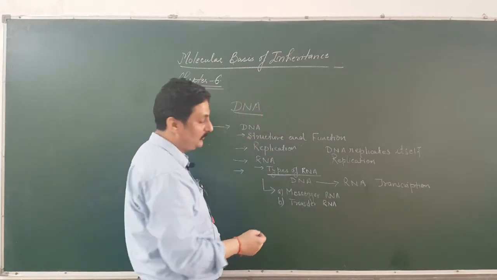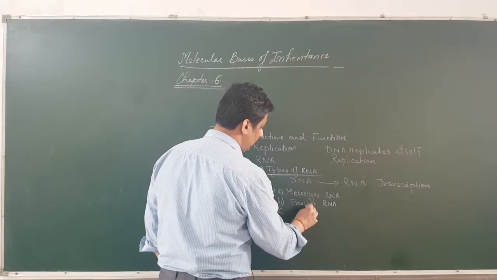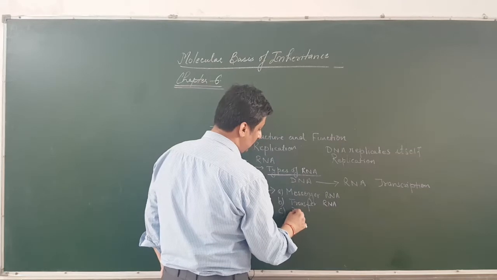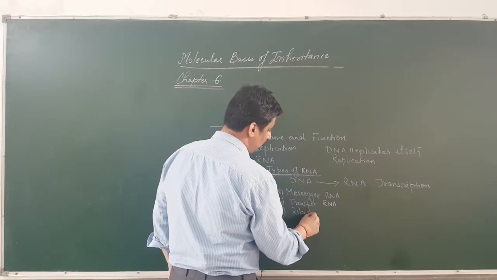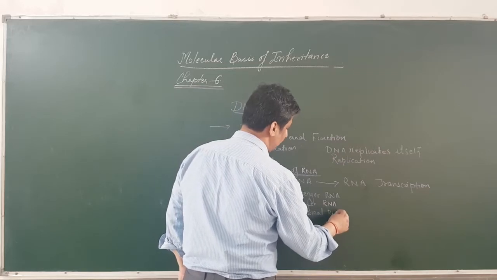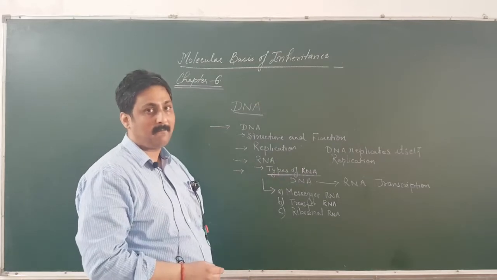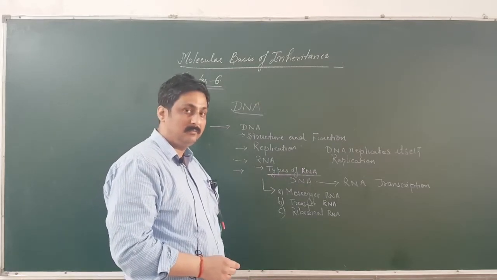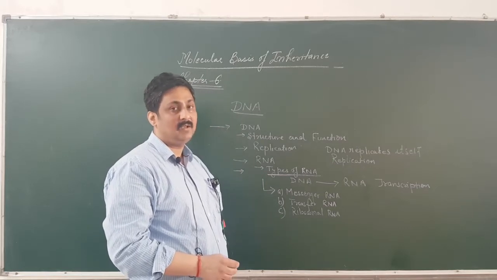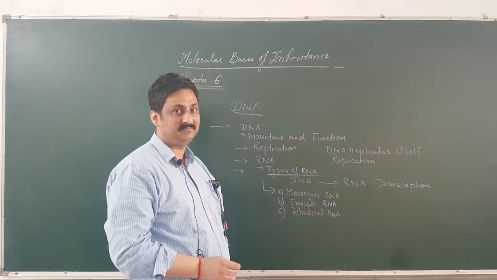Adapter RNA is also a name given to the transfer RNA. Then another kind of RNA, ribosomal RNA. These are the three kinds of RNA which are very important for the process of protein formation.